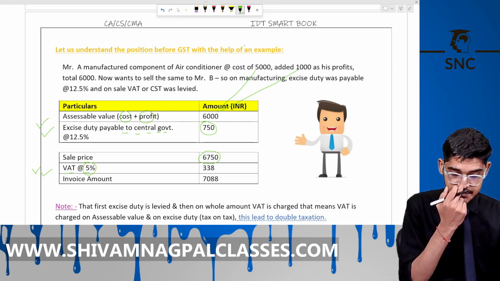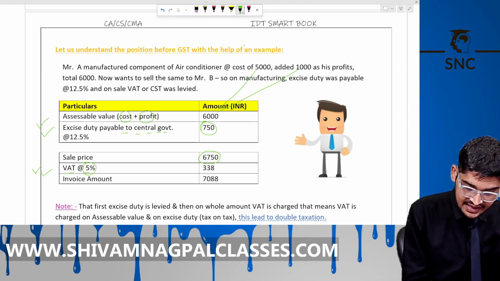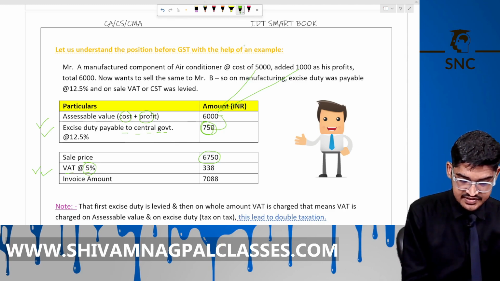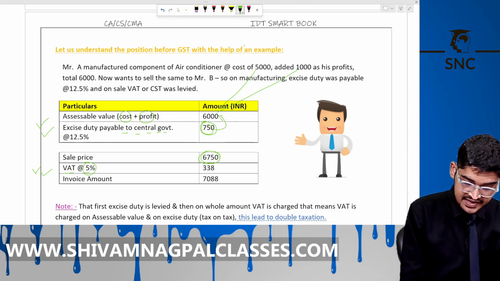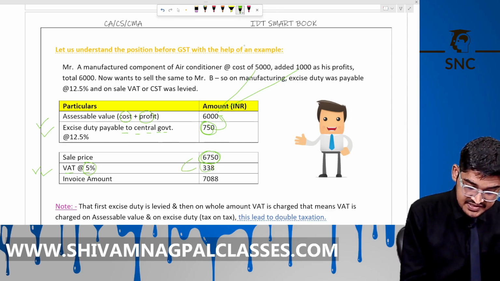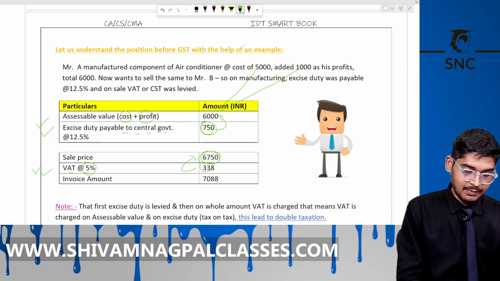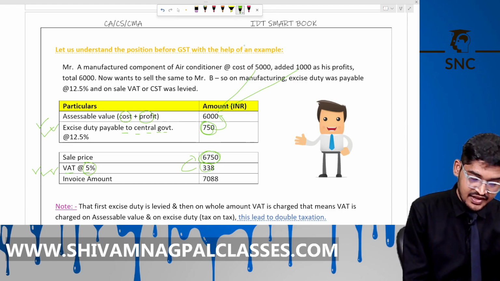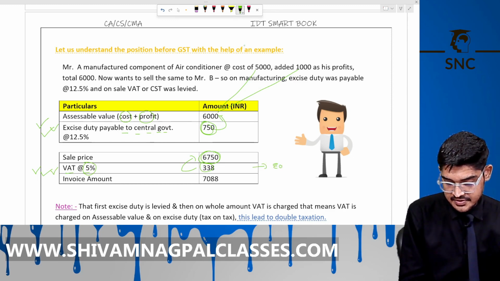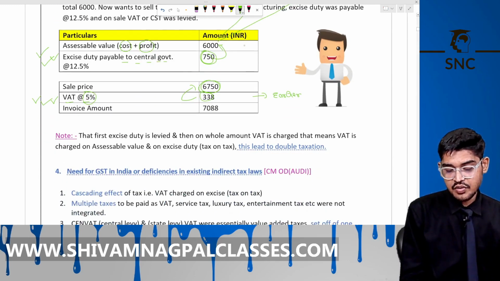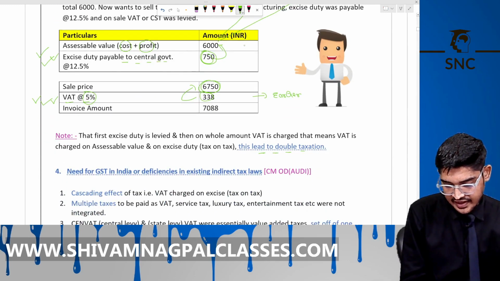The second thing is this 750 excise duty is added to this price, making 6,750. Now he is paying VAT on this price, meaning tax on tax. Double taxation, excise and VAT, and tax on tax. These were problems in the earlier tax regimes. This led to double taxation, tax on tax.